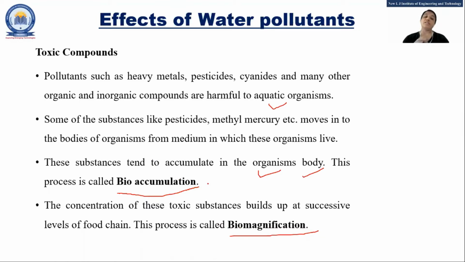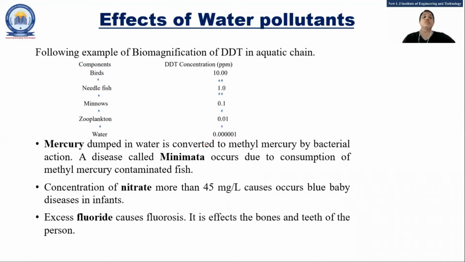Bioaccumulation means whatever substances are there, they are directly consumed by some organism. That is called bioaccumulation. And that organism, whatever has consumed them, is consumed by another animal or another organism. So that is called the biomagnification process, right? That is because of toxic compounds.